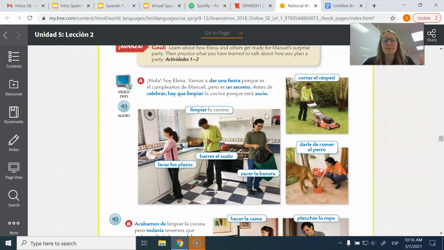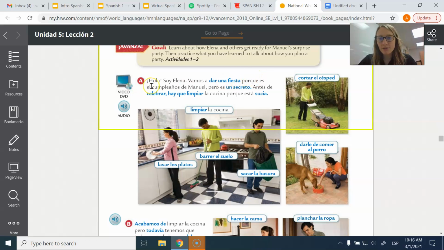Now first, this is a conjugation of ir, this is the letter a, and this is an infinitive, okay? Ends in an AR, ER, and IR. So we know this is the near future tense. Vamos is the nosotros conjugation of ir, so we're saying we are going to, and dar means to give. So vamos a dar, we're going to give a party, una fiesta.